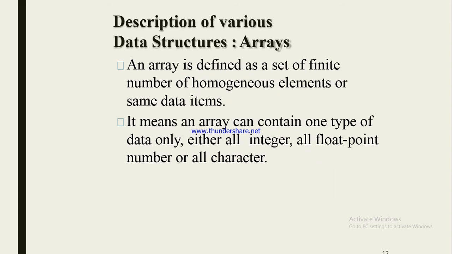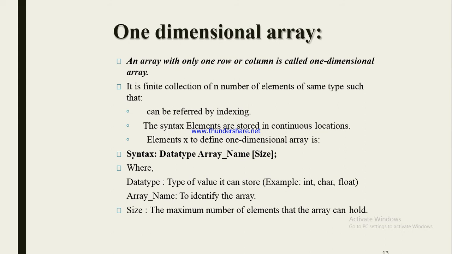Now description of various data structures. First one is array. So what is an array and how does it work? An array is defined as a set of a finite number of homogeneous elements, or the same data type. So we can store n number of elements of the same data type in an array. It means an array can contain one type of data only, either all integers, all floating point numbers or all characters. Okay. Now there are three types of array: one dimensional, two dimensional and multi-dimensional.